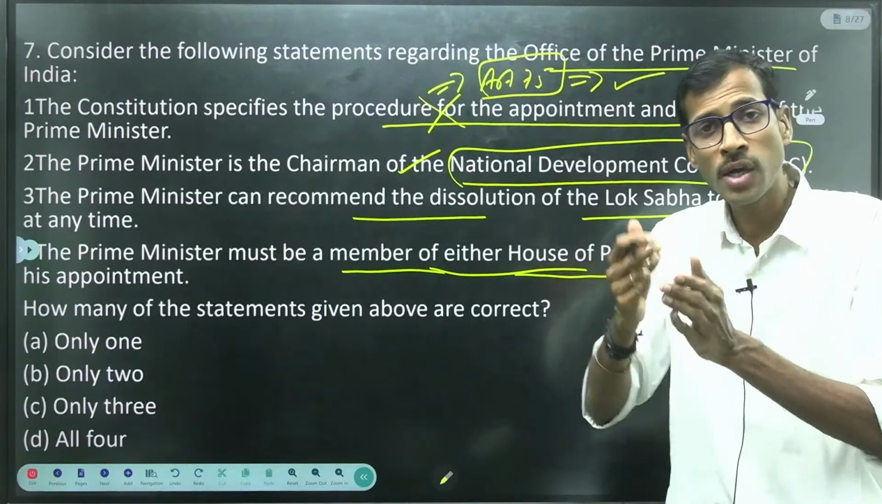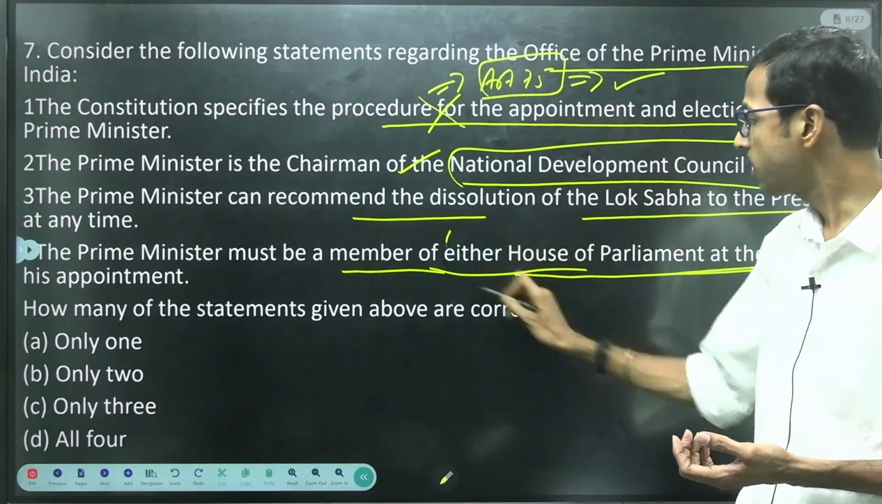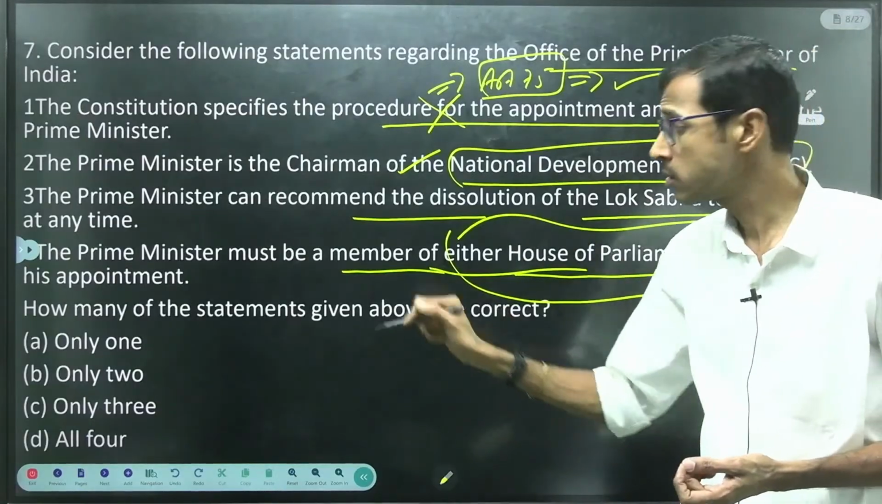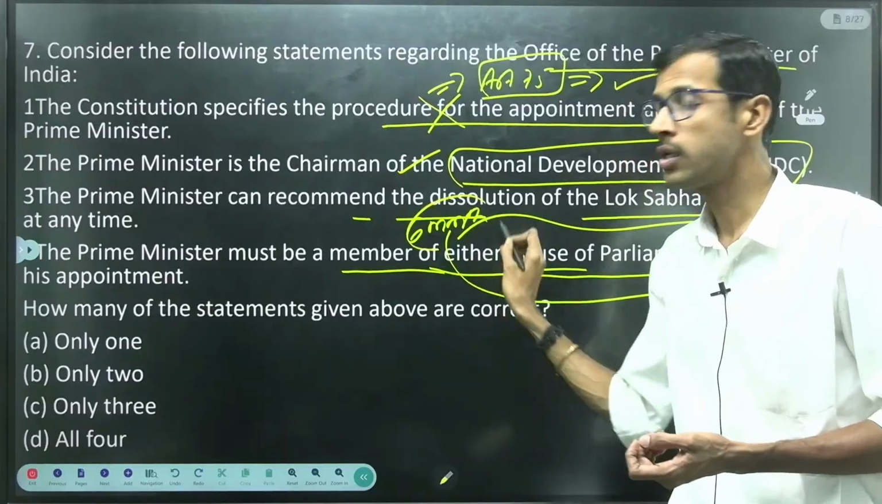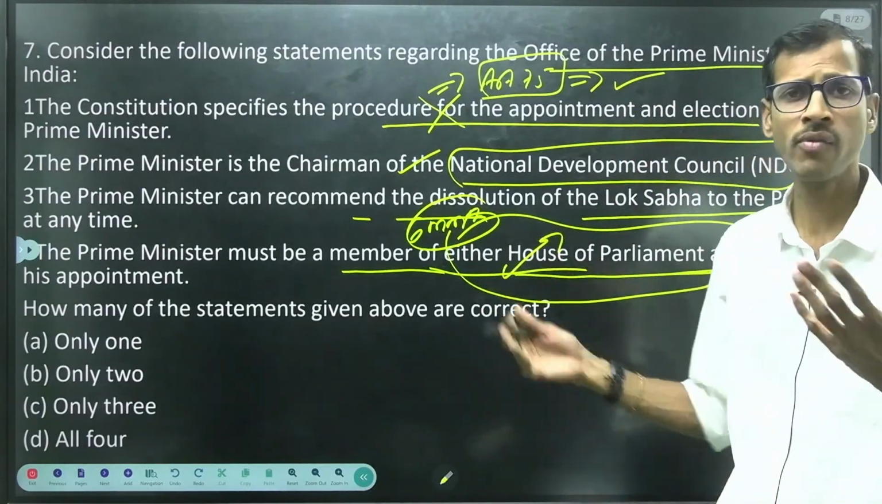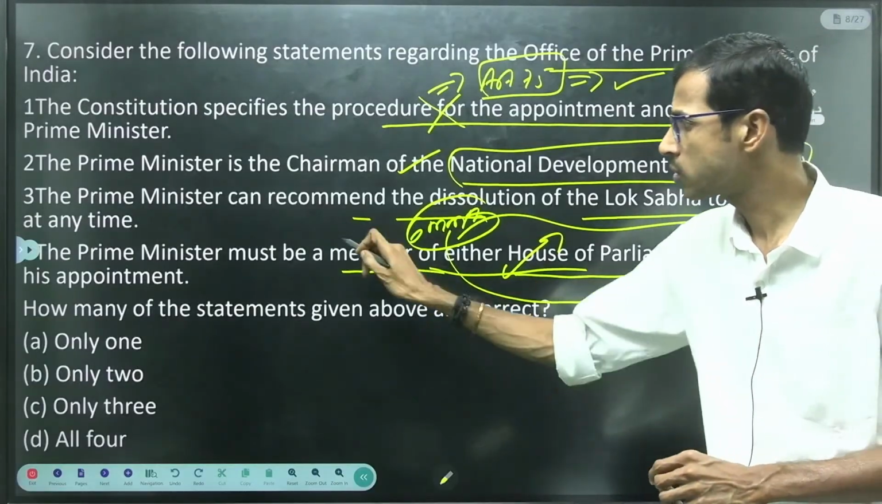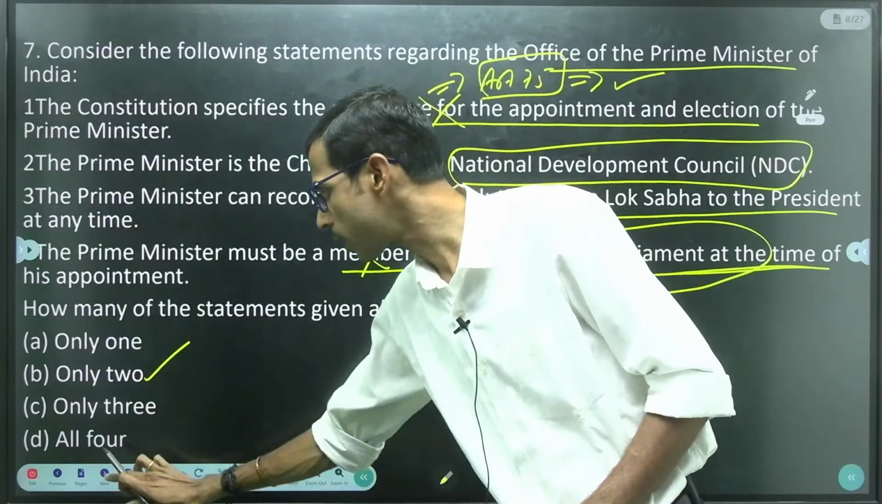So after his appointment, he must become a member of either House of Parliament within 6 months. Within 6 months he has to prove he is a member of either house, right? So he will have that particular choice, right? So this is also not correct. Only two statements, 2 and 3, are correct, right?